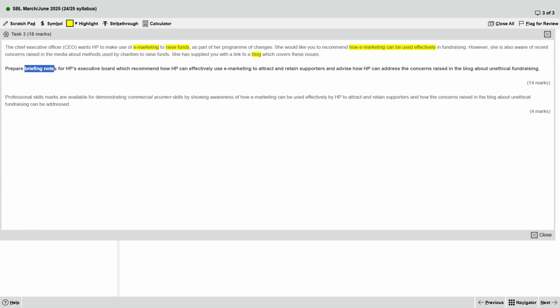Okay. The task wants us to prepare briefing notes for the executive board and then show how HP can effectively use e-marketing. It's repeated, so don't highlight. To attract and retain customers, supporters. This one is attract and retain, but this one is raise. So different things, I highlight. Okay, continue. How HP can address.